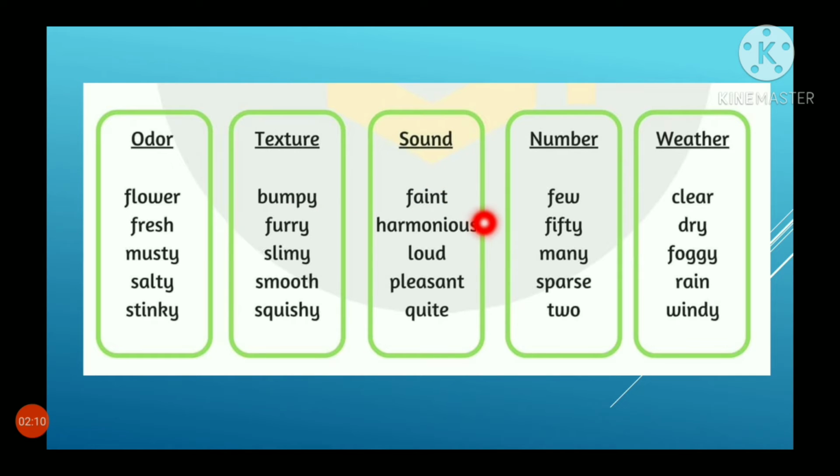Sound: faint, harmonious, loud, pleasant, quiet. Number: few, 50, many, sparse, 2. Weather: clear, dry, foggy, rain, windy. Are you clear, students? Whatever words are describing in a sentence are said to be adjectives.